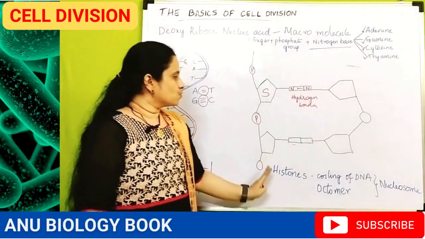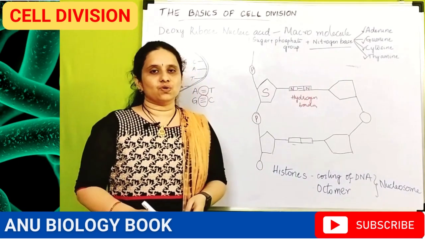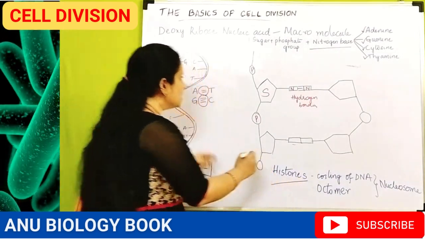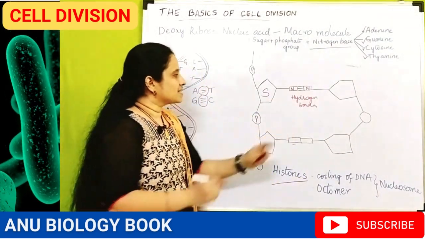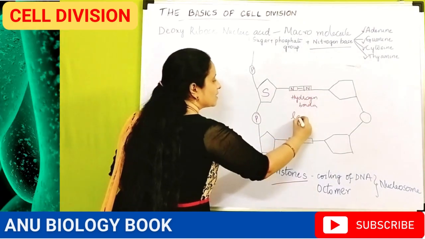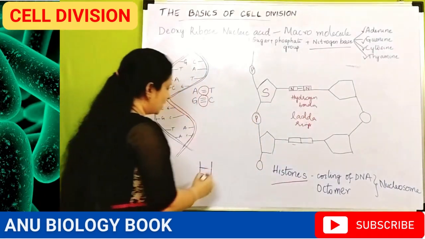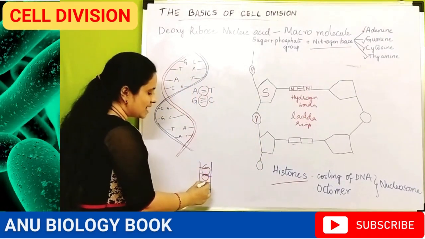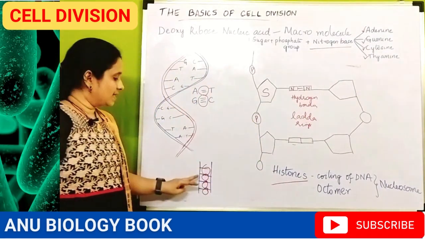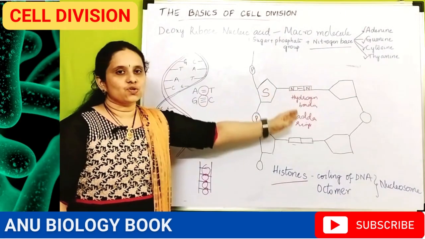Now, coming to the histones, as I told before, these nitrogen bases act like the rungs in a ladder. These rungs are nothing but the nitrogen bases.